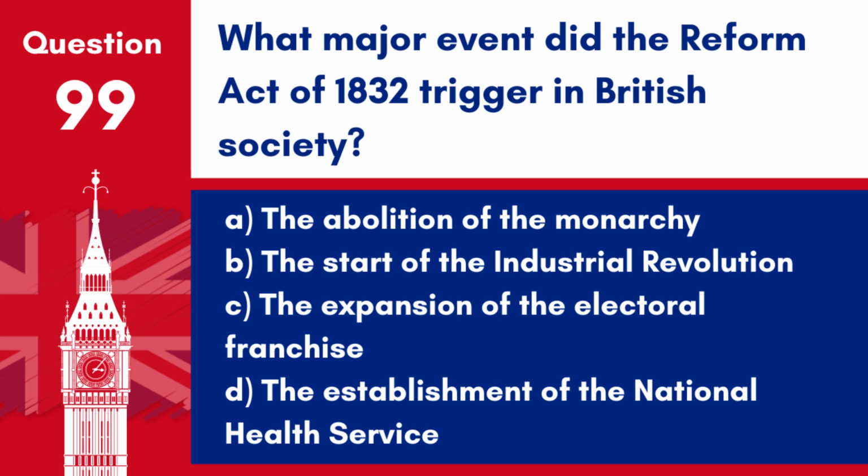Question 99. What major event did the Reform Act of 1832 trigger in British society? A. The abolition of the monarchy. B. The start of the Industrial Revolution. C. The expansion of the electoral franchise. D. The establishment of the National Health Service. Answer: C. The expansion of the electoral franchise. The Reform Act of 1832 significantly expanded the electoral franchise and is considered a major step towards the development of a representative democracy in Britain.